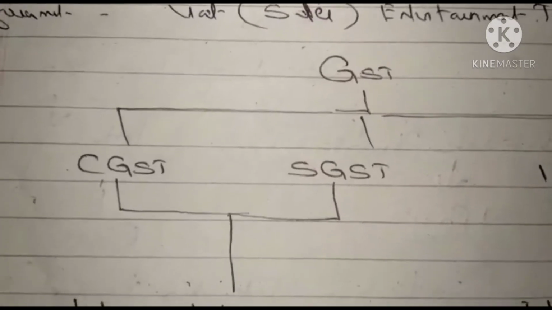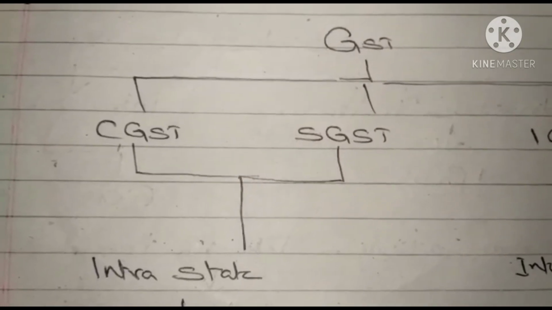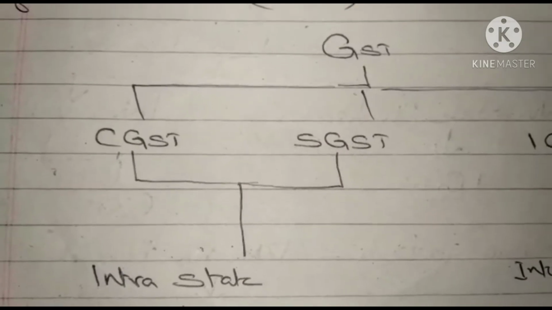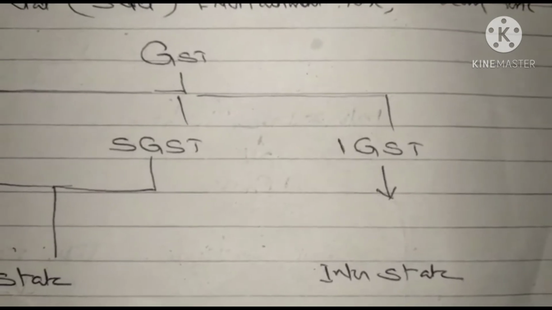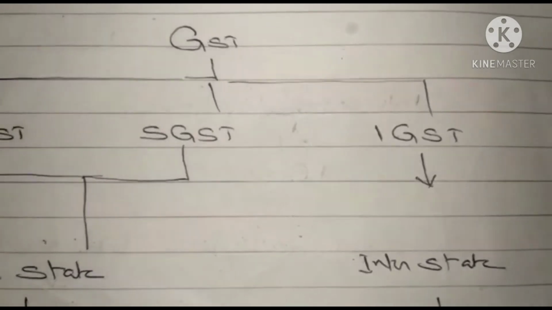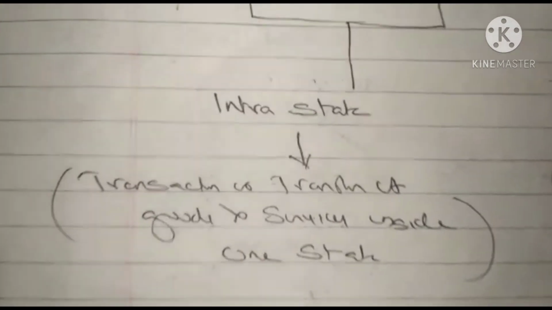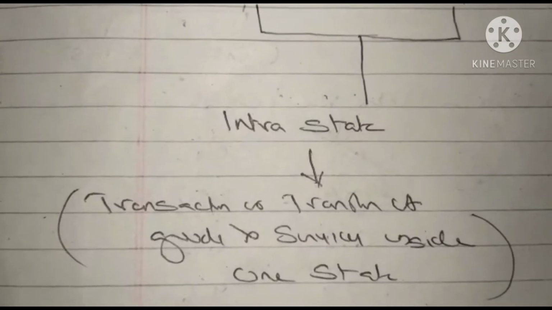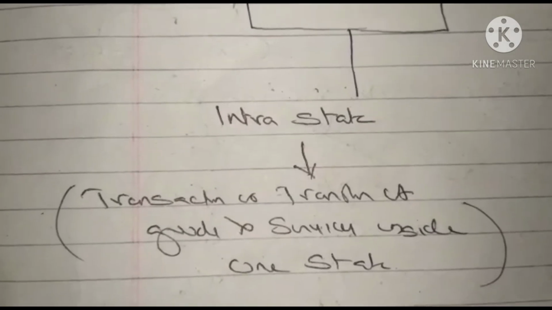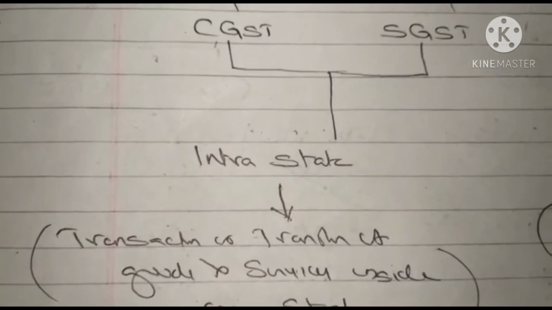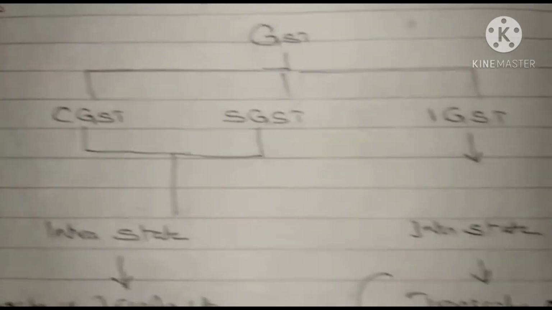And in the case of an intra-state transaction, we will charge CGST and SGST. And in the case of an interstate transaction, we will charge IGST. Now we want to know what an intra-state transaction is. An intra-state transaction means a transfer of goods and services inside one state. That type of transaction is called an intra-state transaction. In that case we will use CGST and SGST.